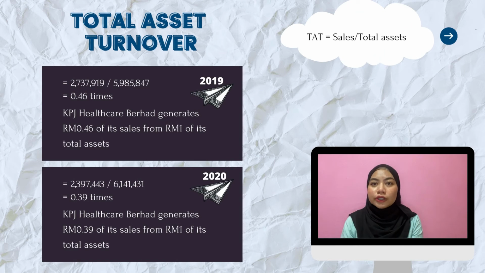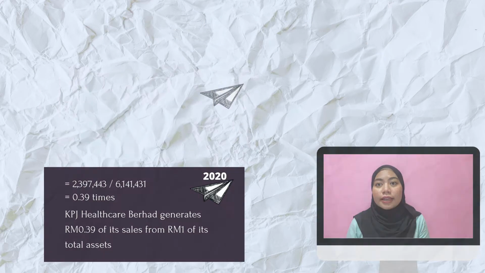After that, for the total asset turnover, the formula is sales divided by the total asset. Based on our calculation, KPJ Berhad in 2019 scored 0.46 times, while in 2020, 0.39 times. Thus, overall, in 2019, KPJ Berhad is more efficient than in 2020 as it generates 46 cents of sales from every RM1 Malaysia of its total asset.